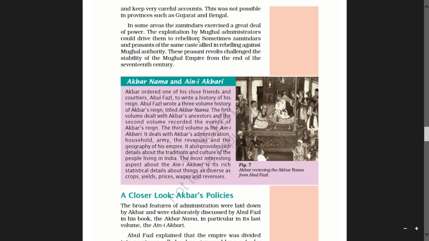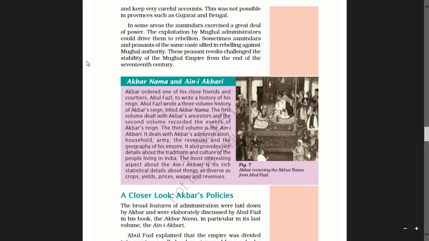Exploitation means the act of selfishly taking advantage of someone. Rebellion means using violence. With the help of violence, they could drive them to rebellion.